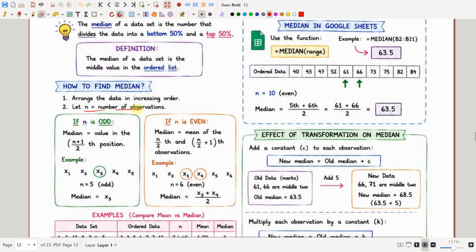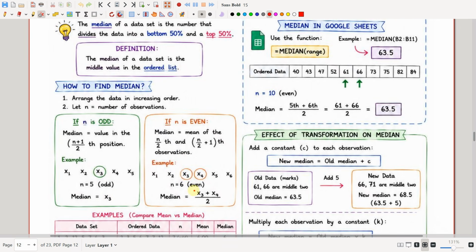Let n be the number of observations. If n is odd, then the median will be the value in the (n plus 1) by 2th position, and if n is even, then the median will be the mean of the n by 2th and (n by 2 plus 1)th observations. For example, here n is equal to 5. So the median will be the value at the (5 plus 1) by 2th position, which is 6 by 2, which is the third position. So the median is equal to 3.